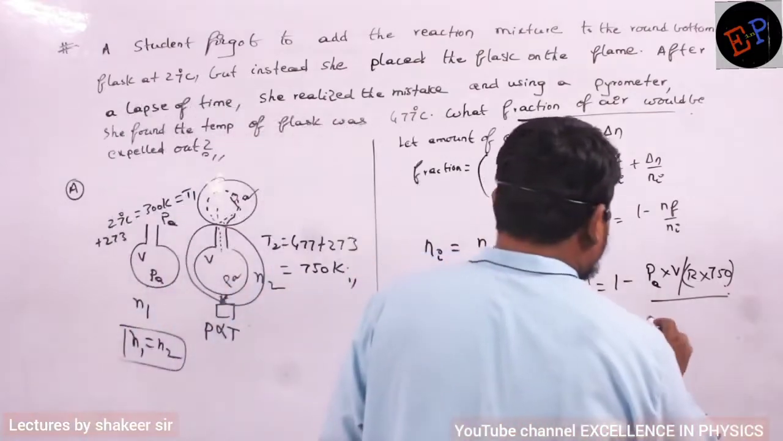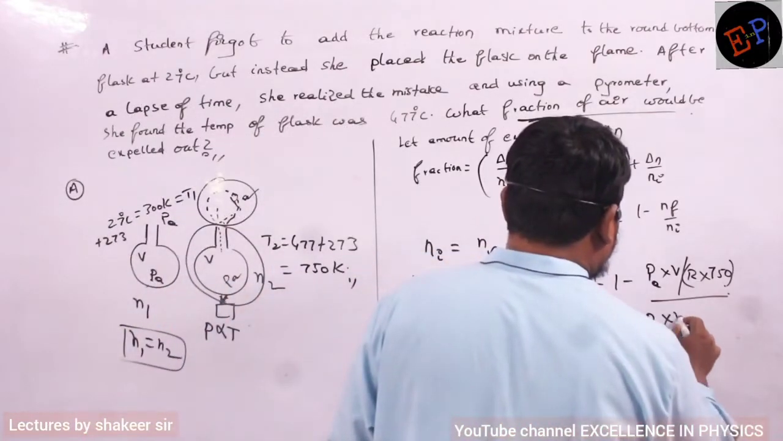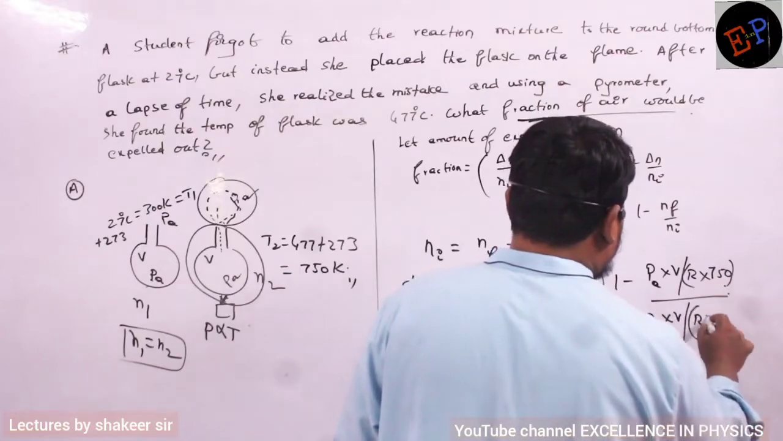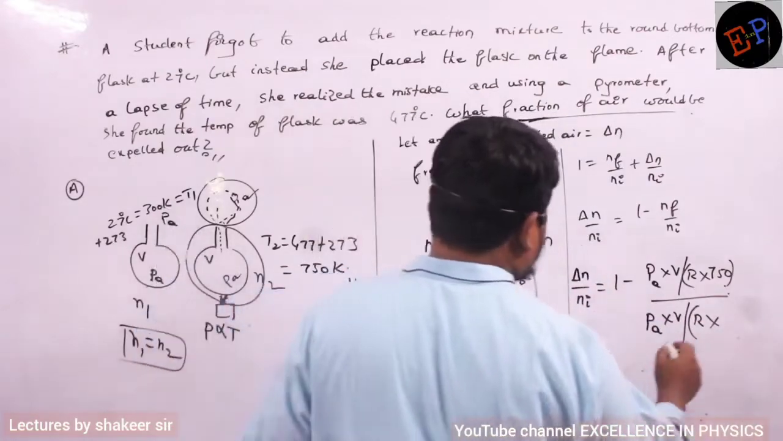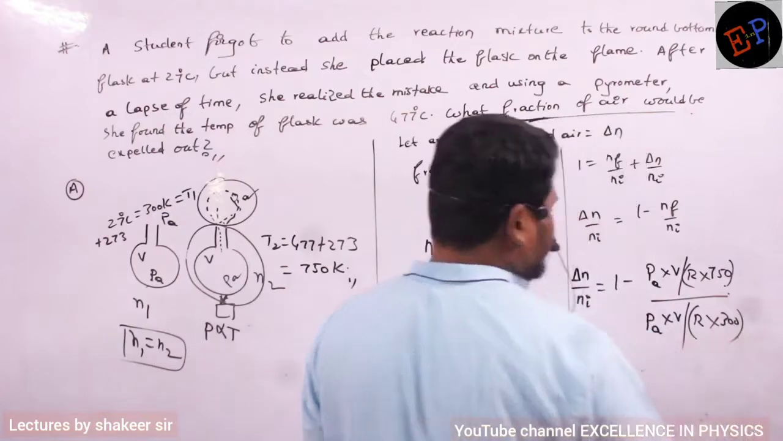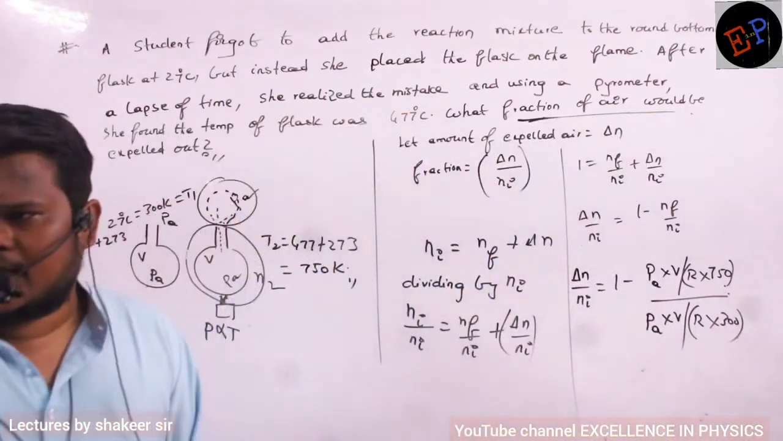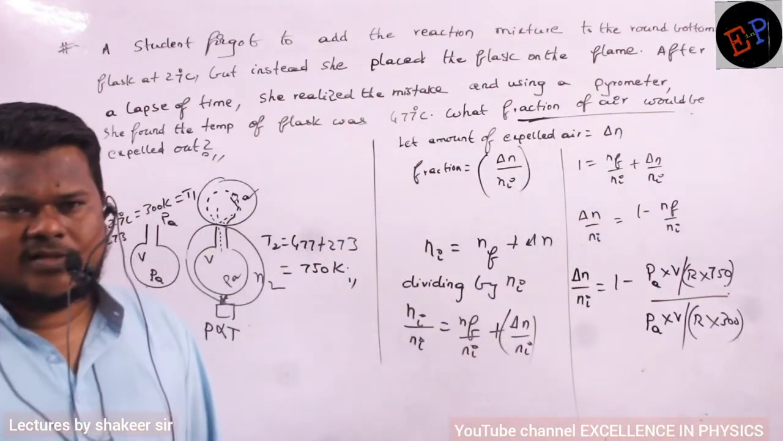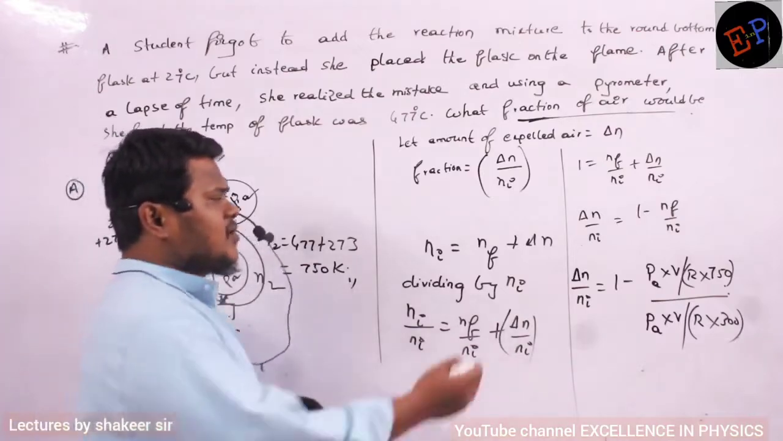So n is equal to PV by RT. PV is atmospheric pressure only. Volume is the same volume. R is the same. And what is the initial temperature? 300. Clear, no? That's all. Now just do this calculation. Very simple. This is what I want.